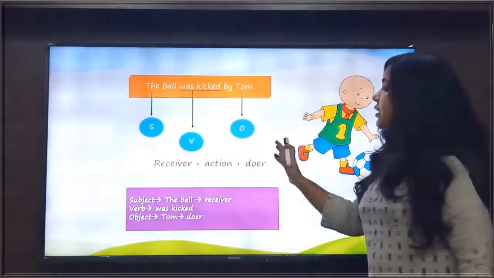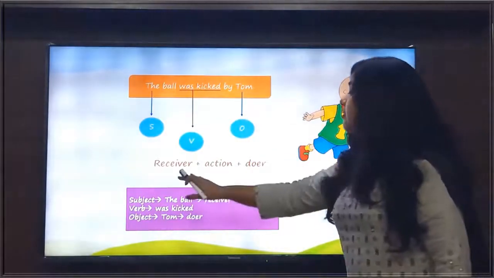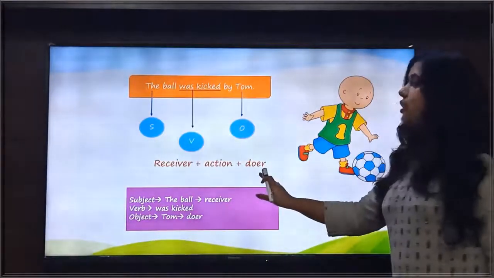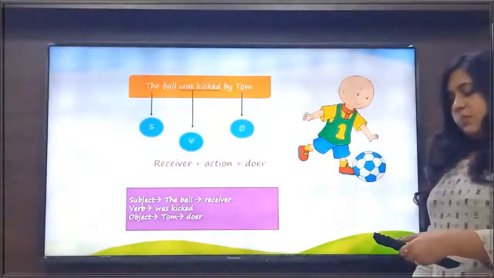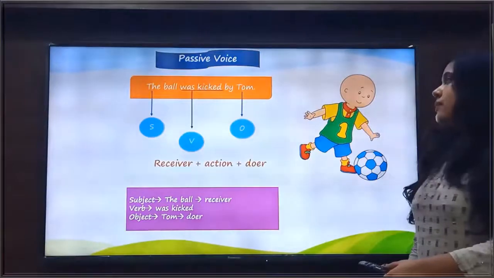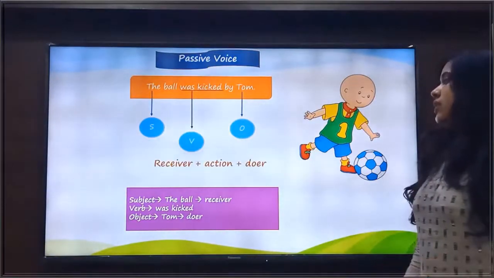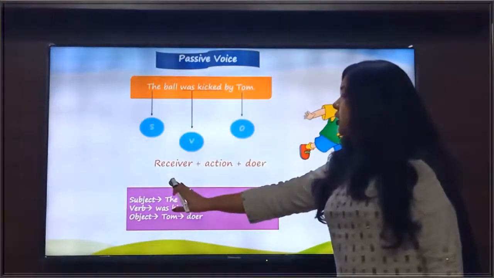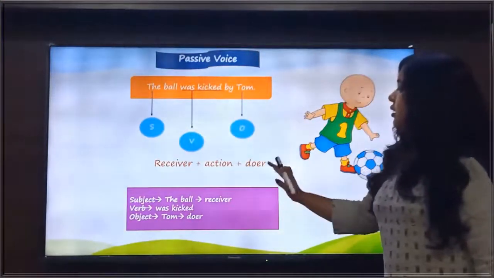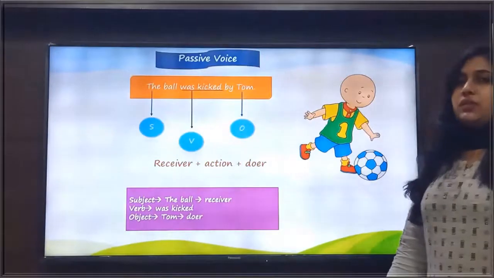So in this sentence, our pattern is receiver plus action plus doer. That means this sentence is said to be in the passive voice. So in the passive voice, the subject is the receiver of the action, while the object is the doer of the action.